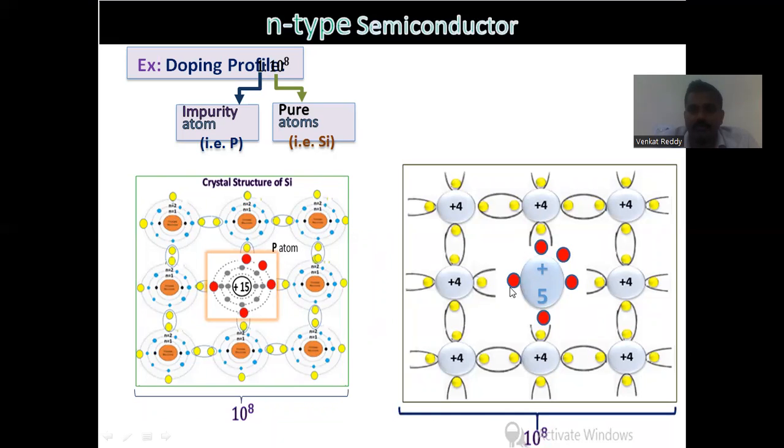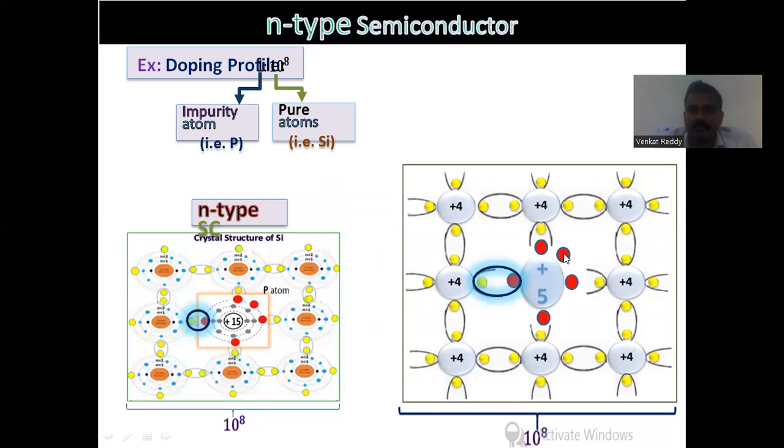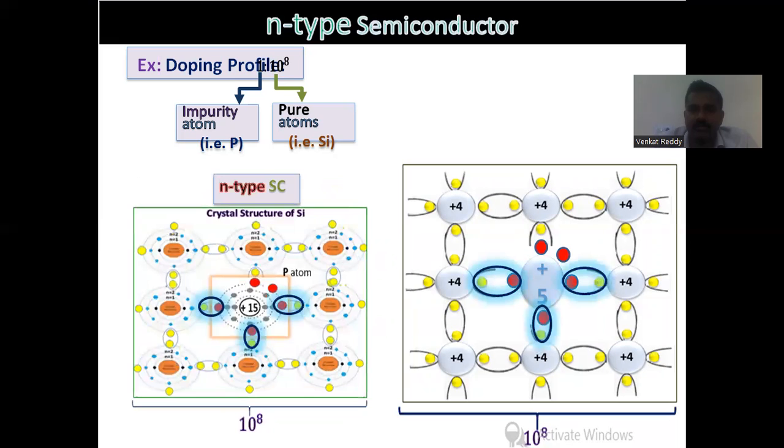Then these 4 red electrons form covalent bonds with the 4 yellow electrons, but one electron is free now. You can observe this is the first covalent bond formed, this is the second covalent bond, third covalent bond, and fourth covalent bond. And now see this. This is the fifth electron, which is a valence electron, which can be easily detached. That way we can improve the conduction process.